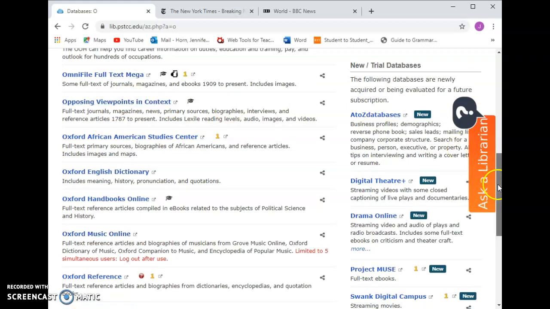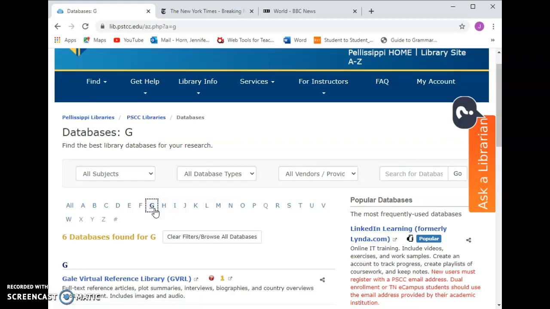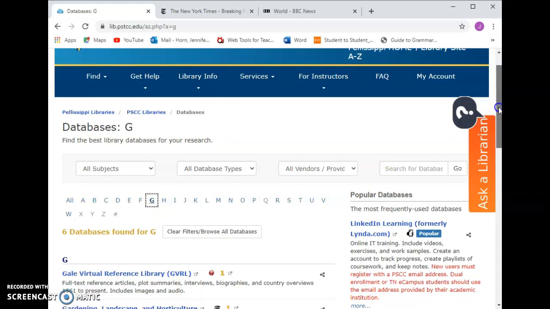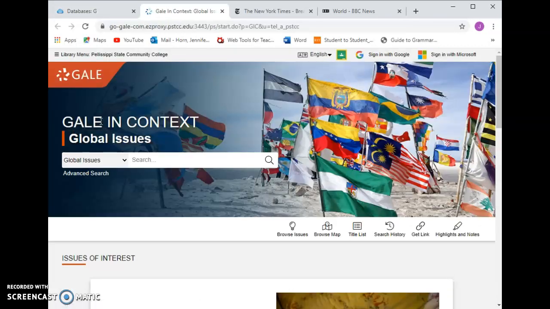The great thing about both of these websites, or both these databases, is they're made by the same company, so they have the exact same format. So I'm going to show you Global Issues in Context in particular, but you can use all of these tips for either one. What you do need to keep in mind is the other one has a lot of American issues on there, so just remember to leave those out.